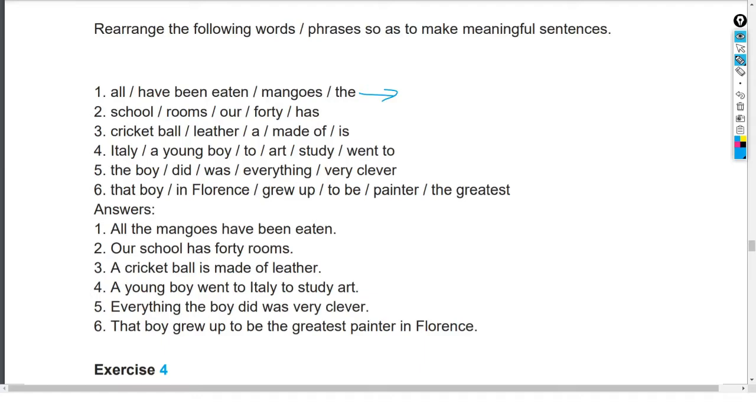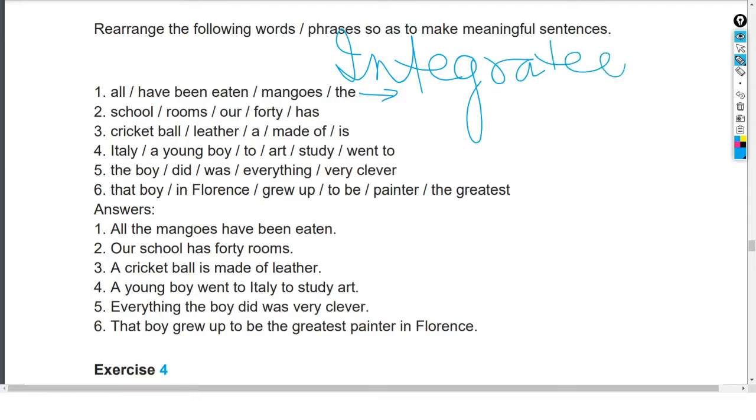That means when you are going for this sort of integrated practice, this is integrated practice, meaning collective. Integrated means summing up: all your knowledge is tested here. Therefore you have to awaken your critical faculty. After seeing the sentence, you know that this is a passive form. So you will have to give the number.